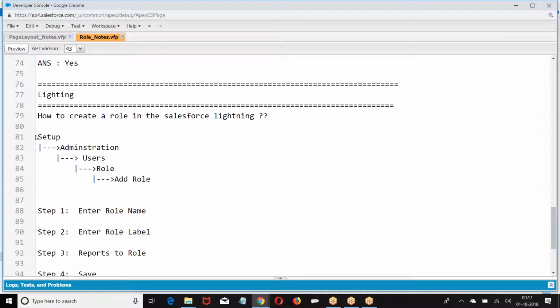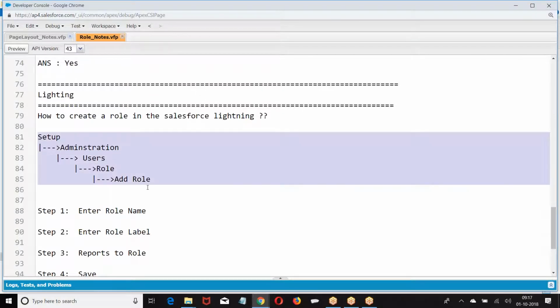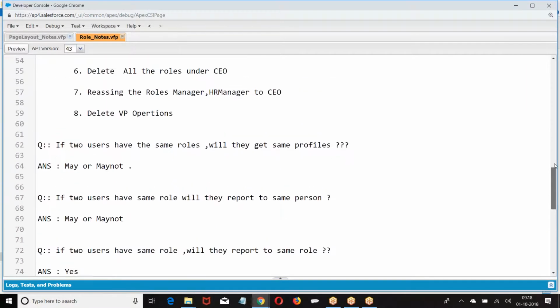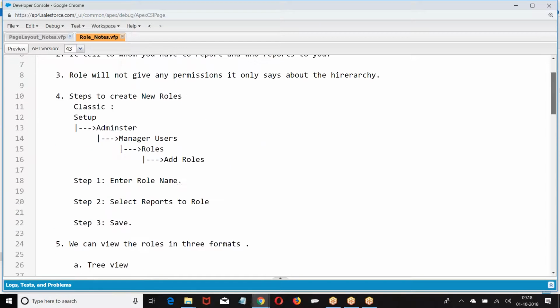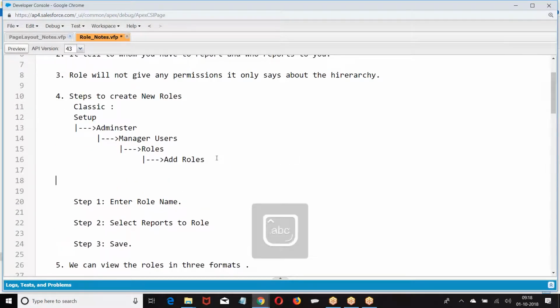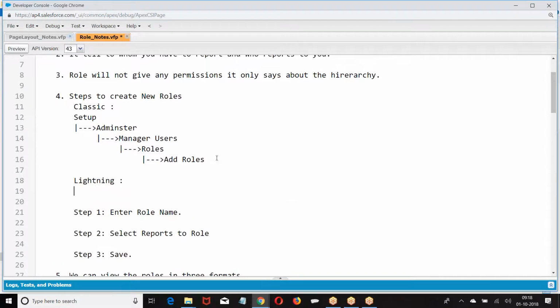In the Lightning, how do you create? So by now you might have understood, the concept remains the same, only the UI navigation levels in the Classic and Lightning are different. The UI level of access is different, but the concept is the same in both cases.